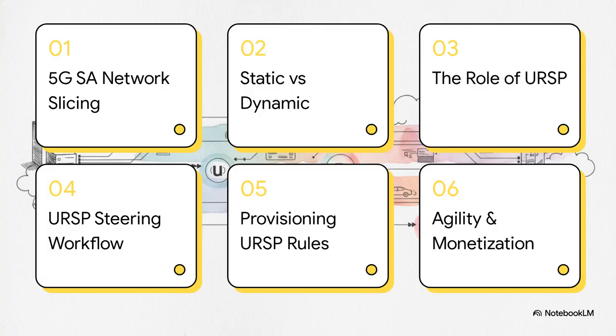Okay, let's quickly outline our roadmap for today. We'll start with 5G SA network slicing, contrast static versus dynamic slicing, and cover the role of URSP. Then we'll walk through the URSP dynamic steering workflow, how we provision those rules, and finally, network agility and monetization.